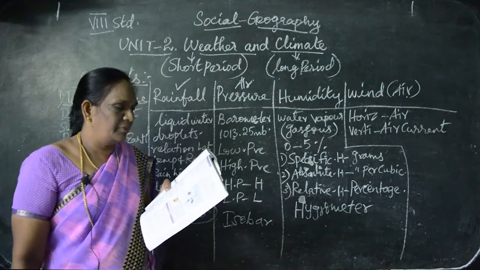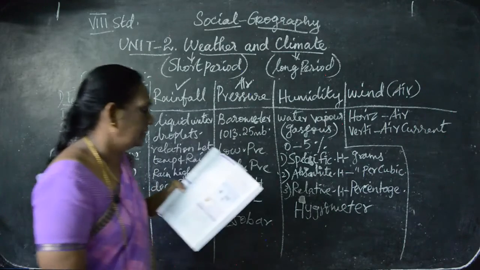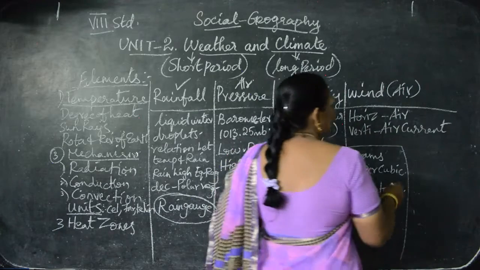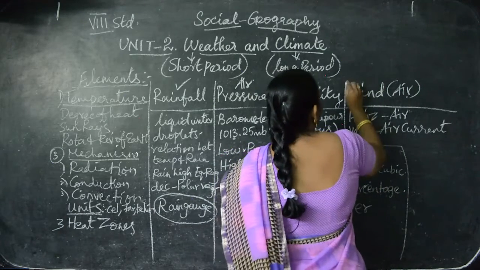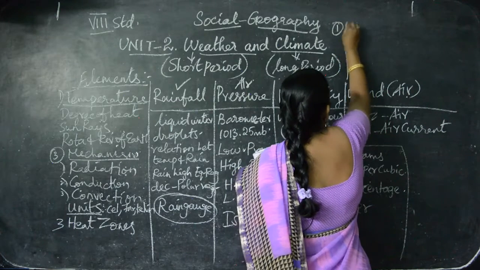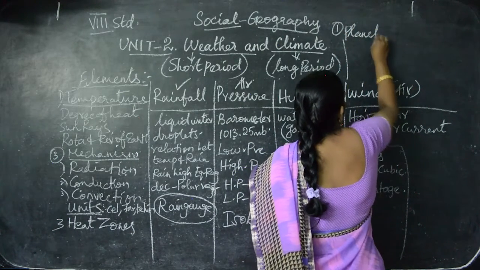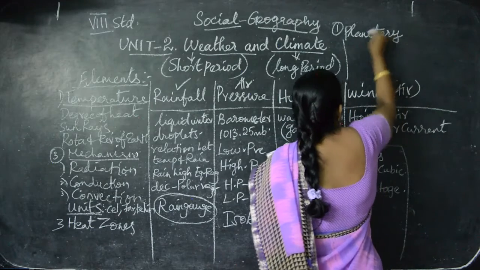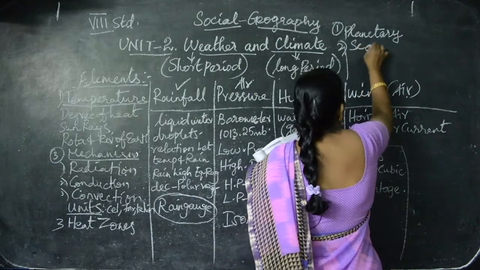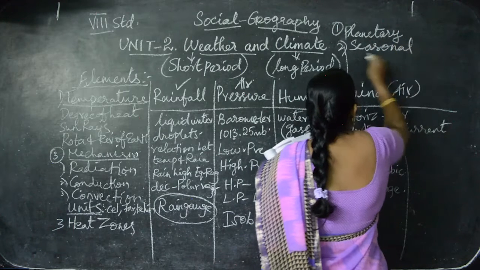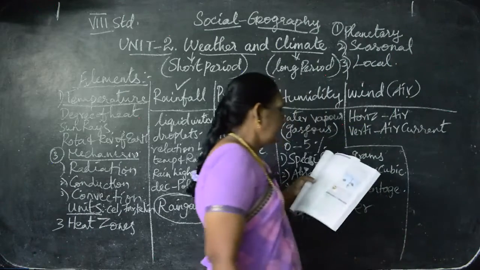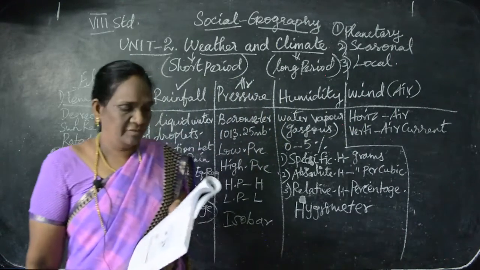And the wind system is broadly classified into 3 types. They are planetary winds, seasonal winds and local winds. There are 3 types of wind. I am writing them down. Okay. One is planetary, second one is seasonal, and the third one is local. So these are the 3 systems of winds.